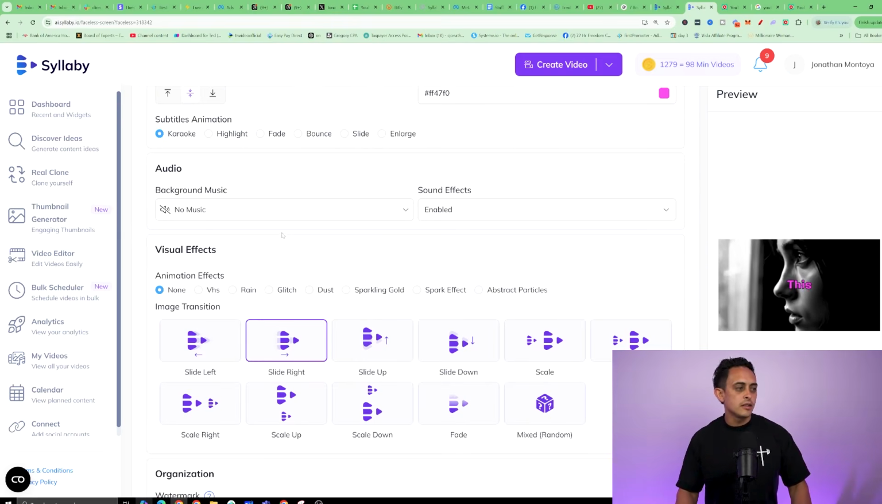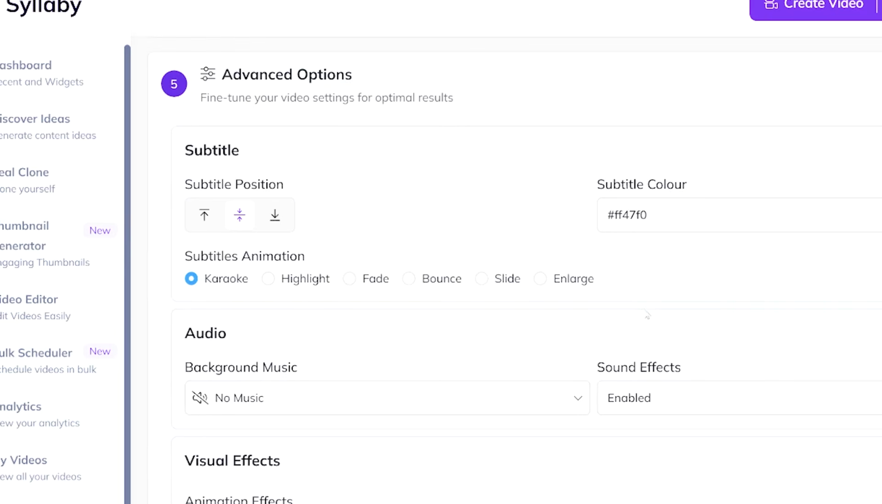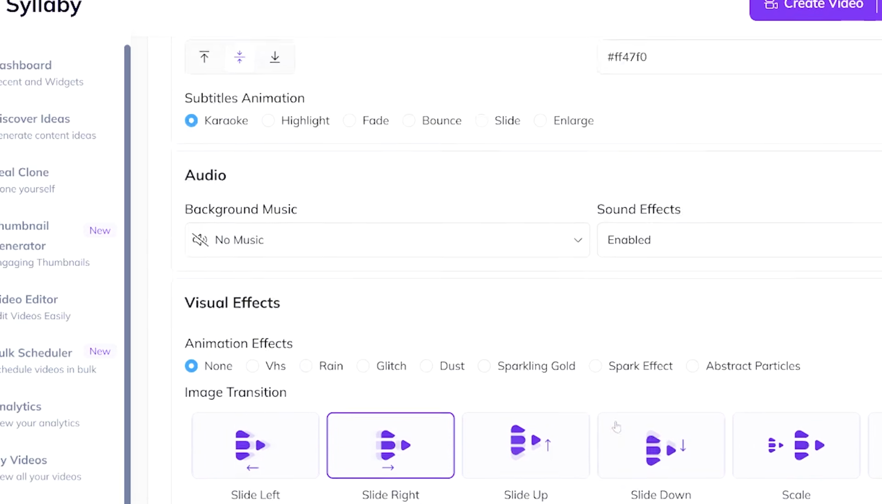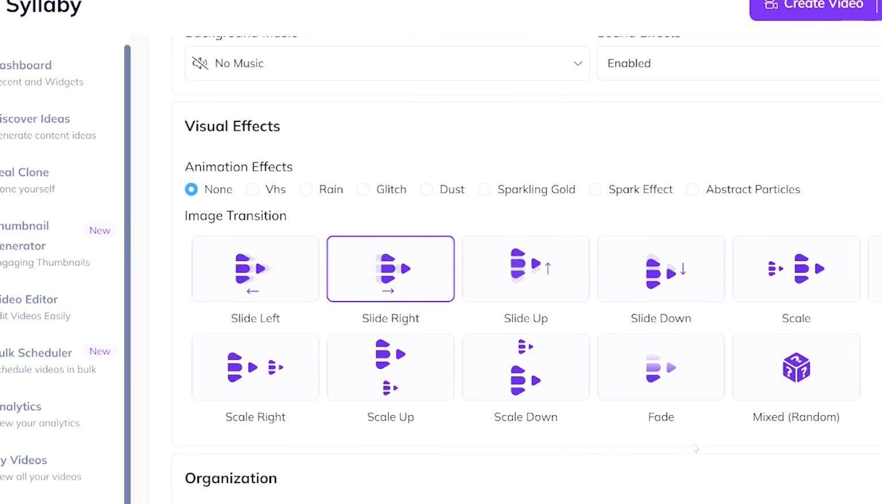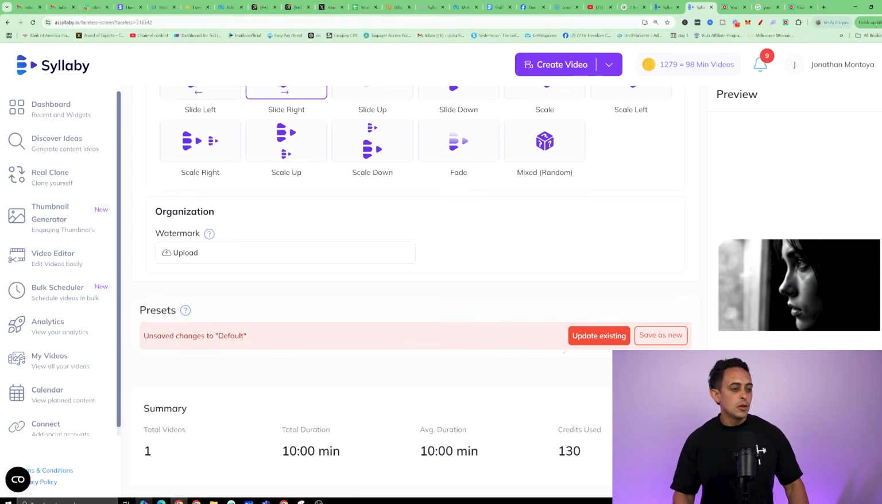So advanced options is the next step. Now here you can choose different background music or sound effects, or how you want the visuals to look. I'm not too worried about it. I trust the AI software. And then simply what I'm going to do now is I'm going to hit generate video.